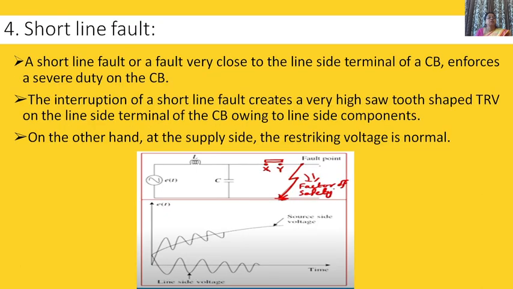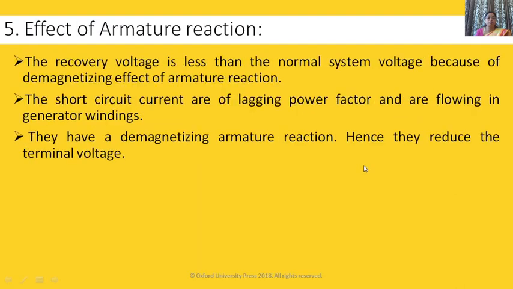The next is short line fault. A short line fault is also called a close-in fault, as it is near to the circuit breaker. A short line fault, or a fault very close to the line side terminal of the circuit breaker, enforces a severe duty on the circuit breaker. The interruption of a short line fault creates a very high sawtooth shaped TRV on the line side terminal of the circuit breaker owing to line side components. On the other hand, at the supply side, the striking voltage is normal.